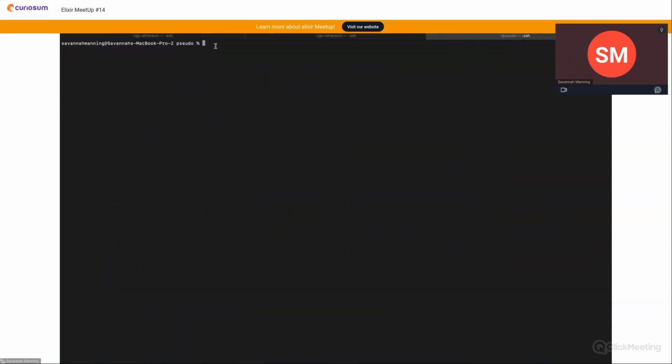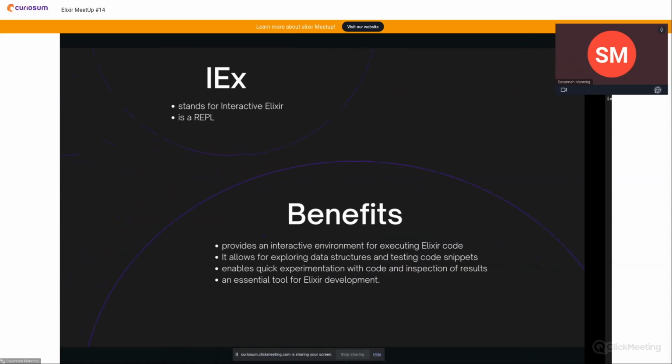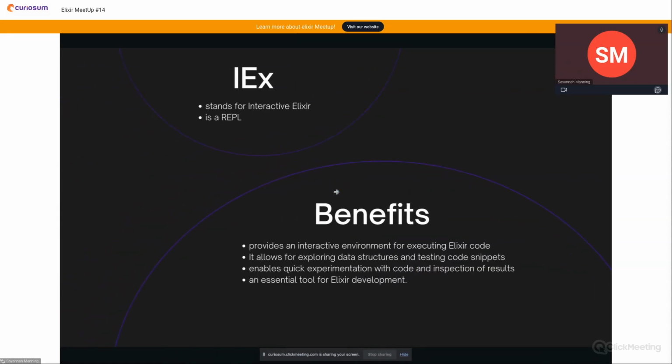I'm going to give a quick example of how this works. You have to be in an Elixir project to use IEX, and I am currently. It's called Pseudo. Type in IEX. You can do basic arithmetic, you can assign variables, you can call upon built-in modules. And really the possibilities are endless. So you'll see, I'm not going to do too much live coding. Actually, that's all the live coding I'm going to do. But you will see examples of IEX popping out throughout this code.